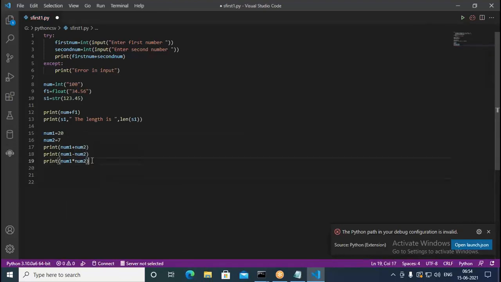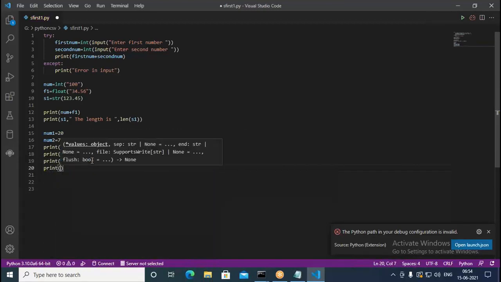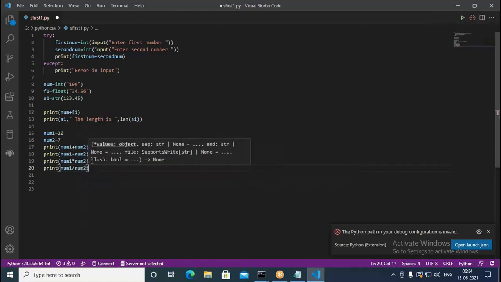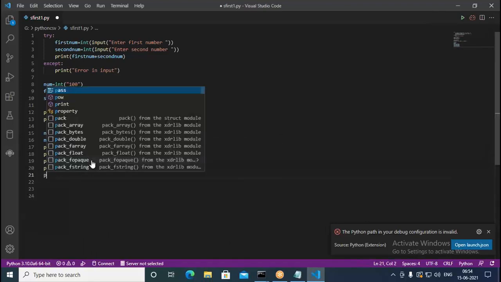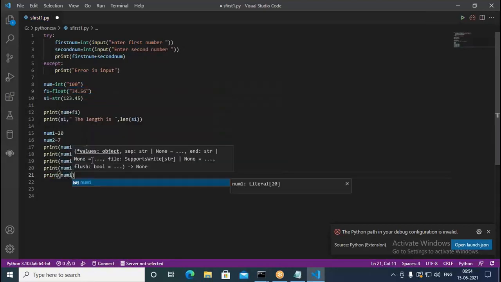Now similarly, print num1 divided by num2. This gives you the result when you divide the first number by the second number. The next thing is print num1 star star num2, exponent.